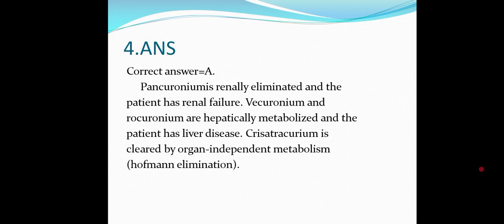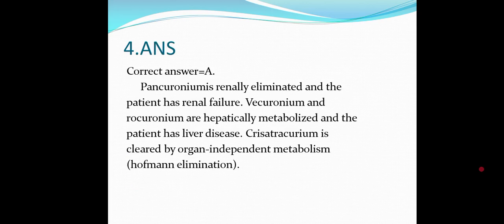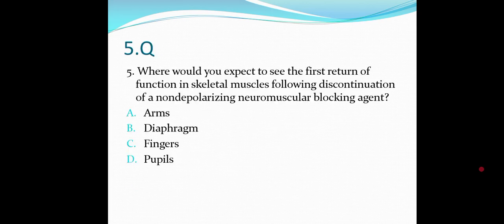Cisatracurium. Cisatracurium is cleared by organ-independent metabolism, called Hofmann elimination. So we can go with this particular drug, which is eliminated through Hofmann elimination. So the answer is cisatracurium, option A. Pancuronium cannot be the answer because it is eliminated through the kidney. Vecuronium and rocuronium are both metabolized through the liver. So cisatracurium is the good option for this particular question.